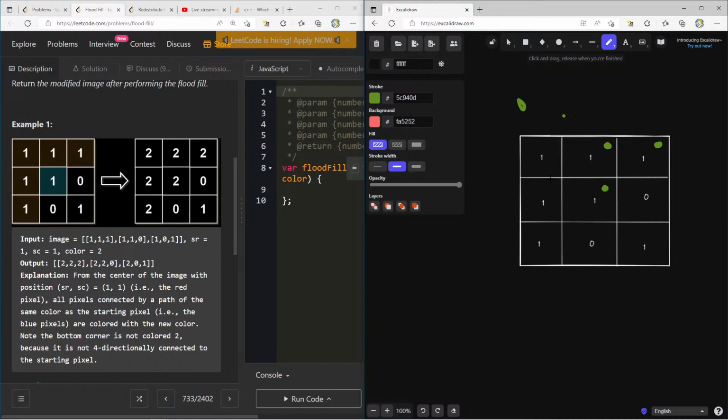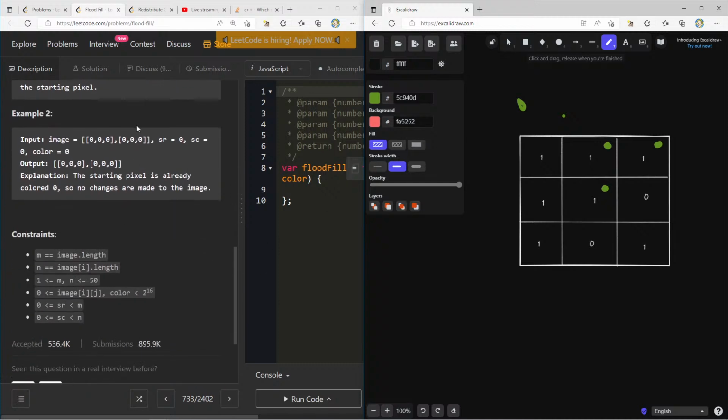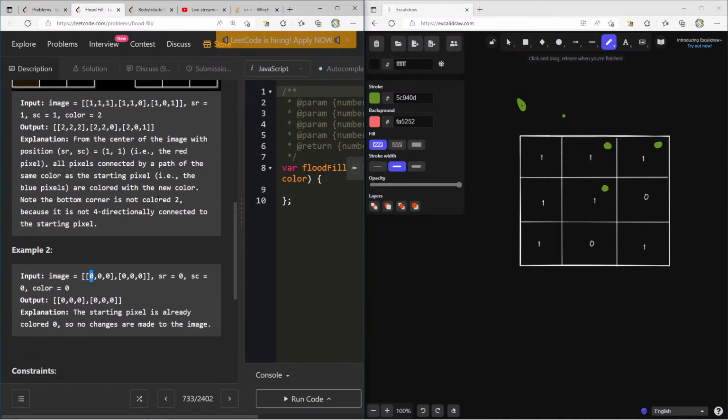If there's a 1 over here and I say, oh, if we're at 0, then forget it. That means as soon as I start this, I'm going to say, oh, this is 0, and I'm not even going to check the rest of my grid, right?